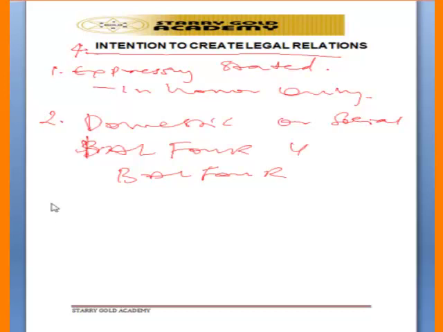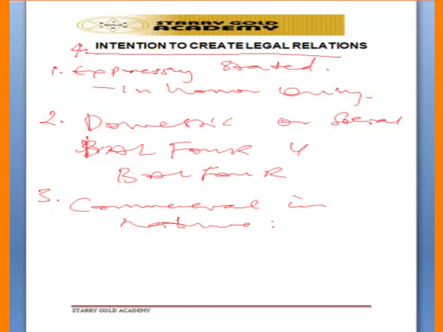And also, number 3, where a contract is commercial in nature, the court will assume that the parties intend to enter into a legal relation.